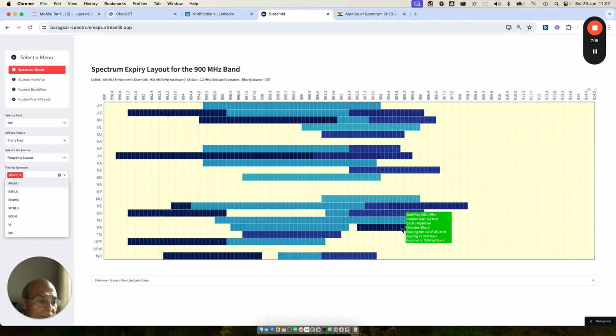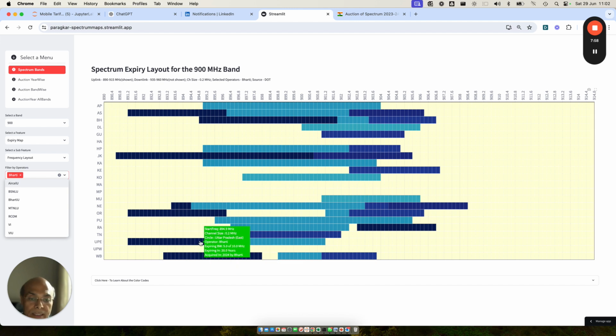Rajasthan also, there is a problem: we have a small patch in between, and we'll talk about who it belongs to, because if you look here, this is VI, and you can see it from my tooltip, because with this code which I've written, you can just point here and you will see that VI is sitting here, right? Vodafone Idea is sitting in this patch. Similarly here, VI is sitting here, which is newly acquired spectrum that VI acquired the day before yesterday when the auction was over, and that allocation has been made between these two blocks. Now why it has been made in these two blocks, why Bharti was not moved here, we have to see, because probably they are thinking that they will do that harmonization later.